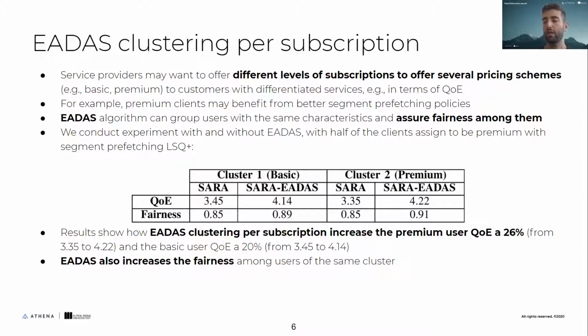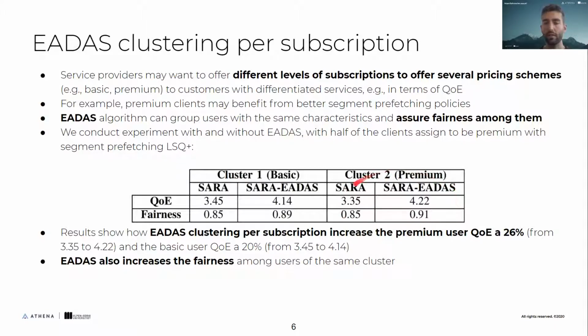The clustering per subscription characteristic of EADAS is that users that pay more, like premium users, may want to have a better performance. So we prioritize these premium users, the EADAS algorithm groups users. So we group into basic users and premium users, and you can see in the results that we perform the evaluation for SARA and SARA with EADAS. And we can see that EADAS increases the QoE for both basic users and premium users. But for premium users, it increased more. That is our goal with our algorithm.